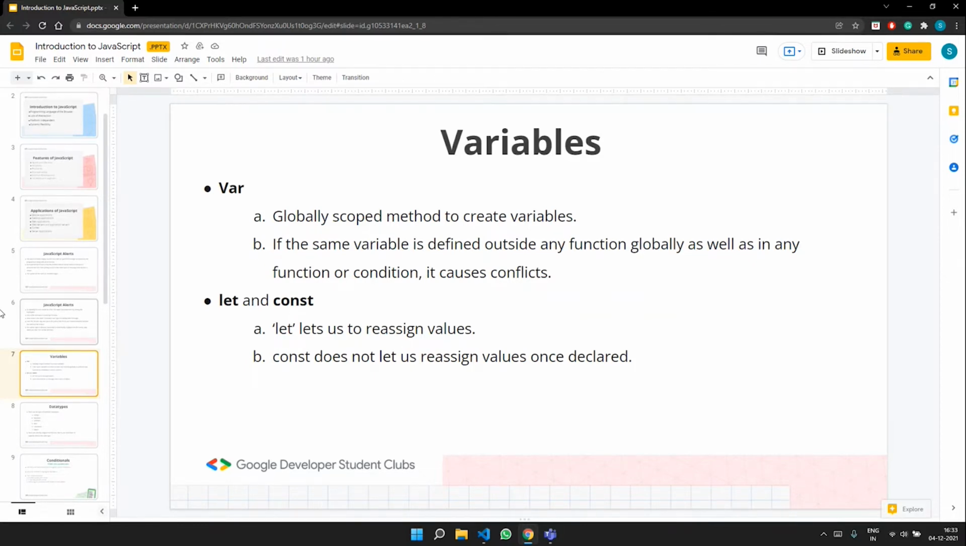All right, we'll move forward with variables and look into more detail about them. So var is a globally scoped method to create variables, right? var is globally scoped.